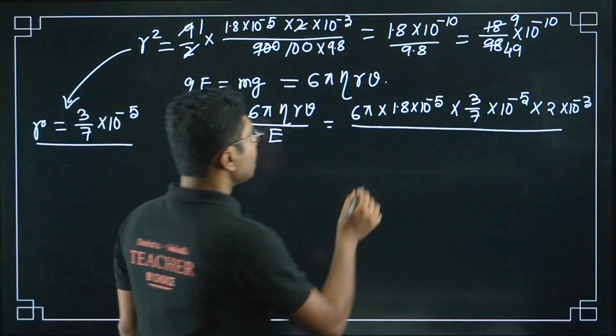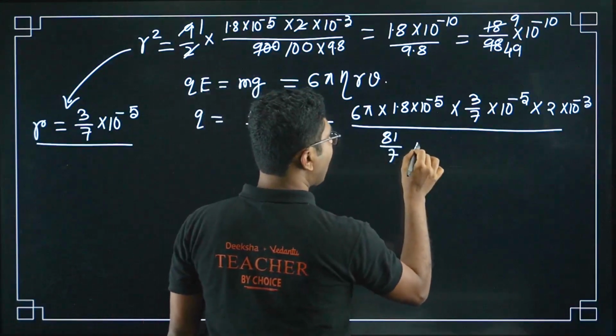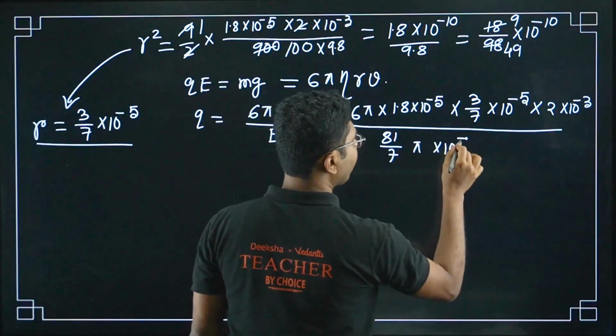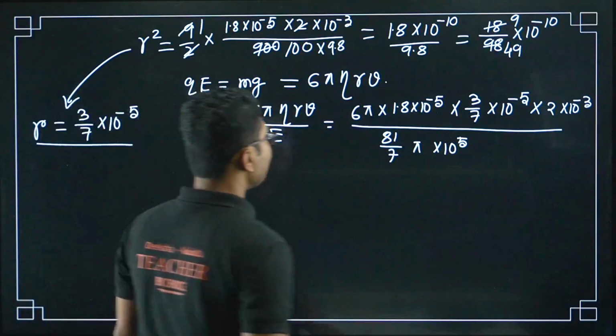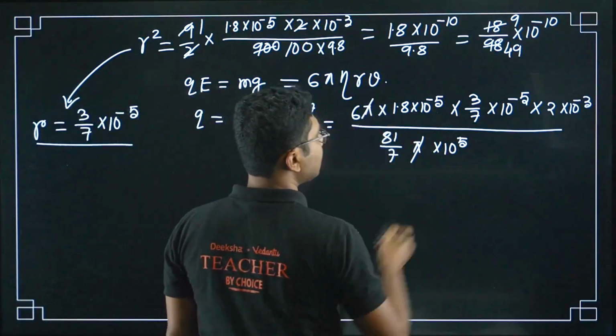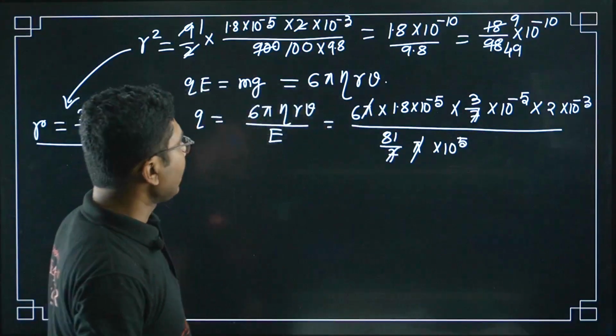It can be solved. E value was 1.6 into 10 to the power of minus 19, which is 81 by 7 pi into 10 to the power of 5. Okay? Right? Now, let's simplify. Pi cancels. Divided by 7 gets cancelled. Okay?